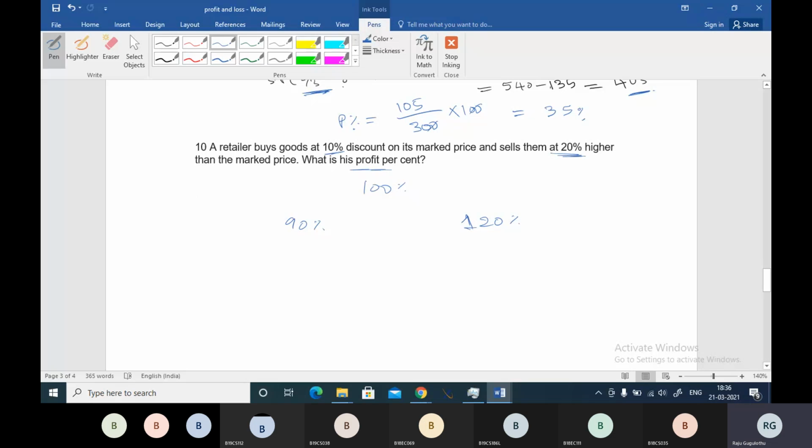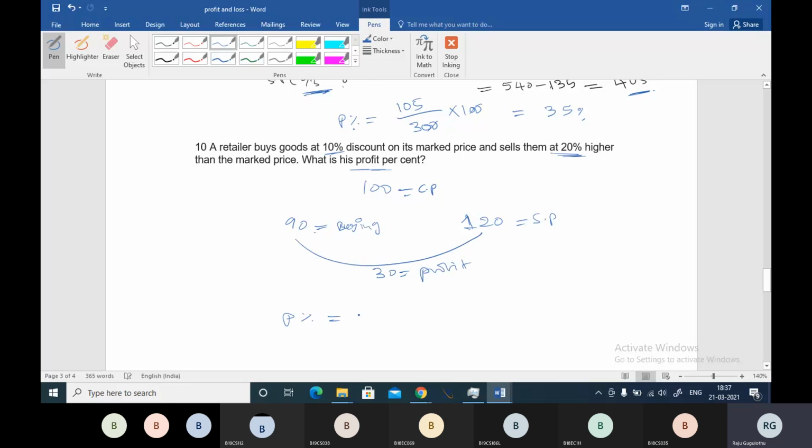Okay, clearly, if we consider that the market price of the article is 100 rupees, now he is buying at a discount, so he is buying at 90 and he is selling it at 120. So how much profit is he getting? As profit he is getting 30 rupees.